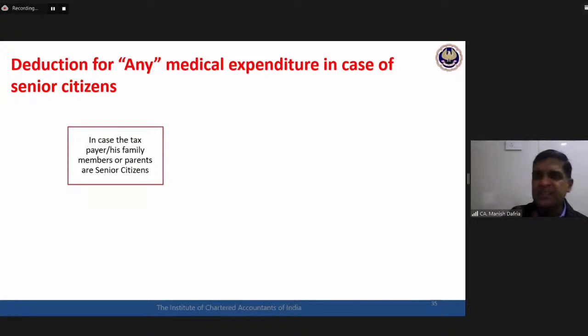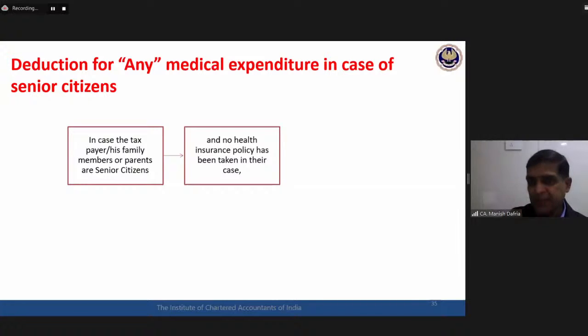So now this is a senior citizen who does not have any health insurance policy. In that case, whether 80D deduction would be available for the senior citizen or not? I am ready to pay the premium, but no company is issuing me the insurance policy.